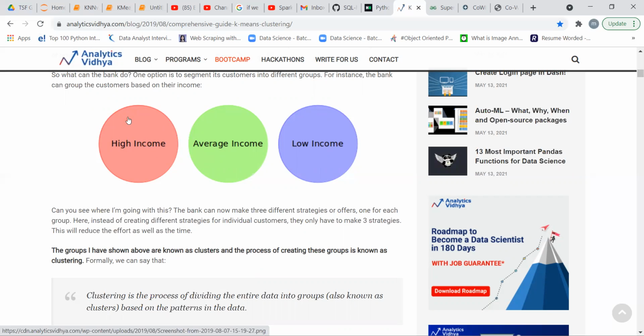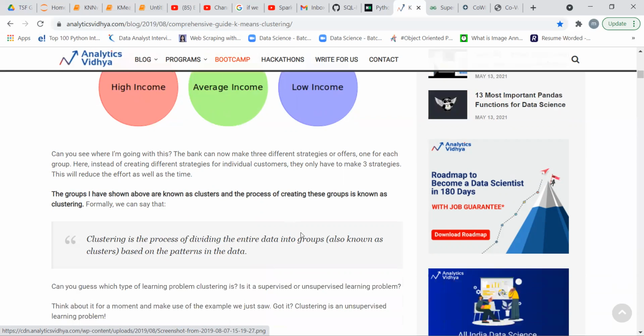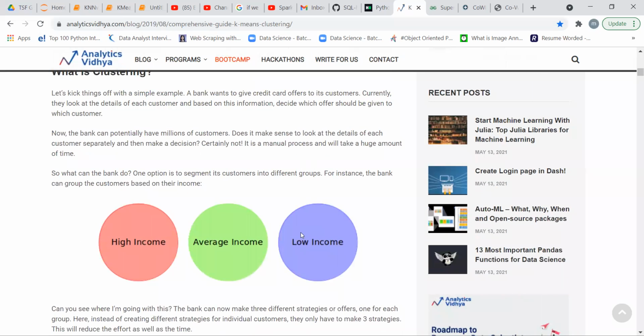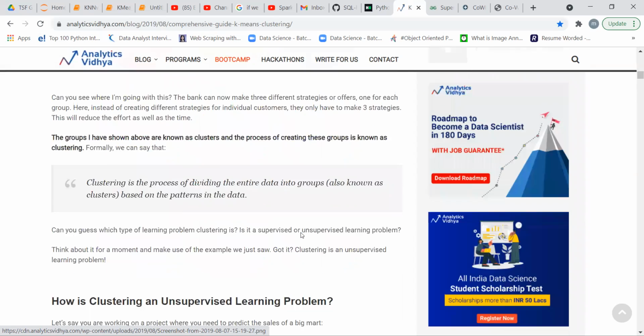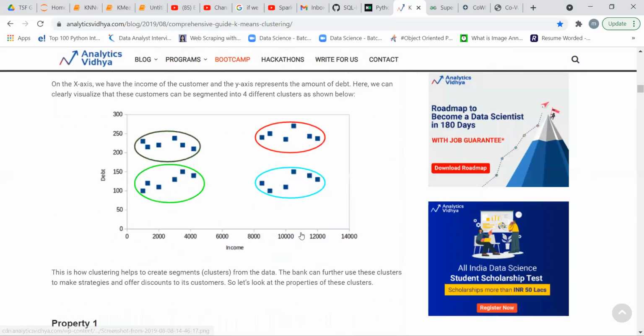So the customers inside the high income group and the customers inside the average income group are far from each other. Same for low income, which is even farther away from high income. So this is our second property.